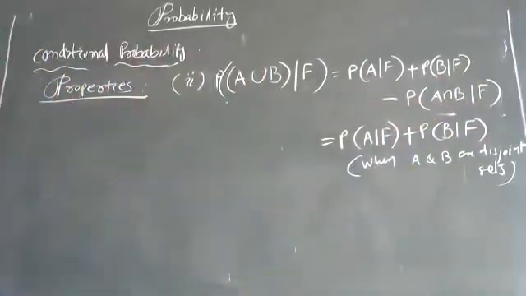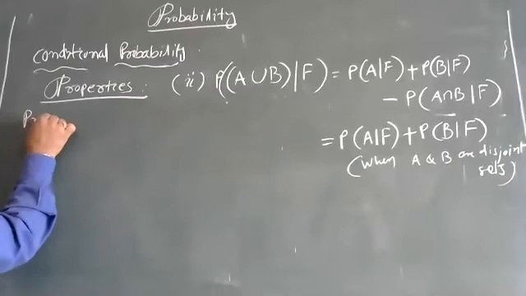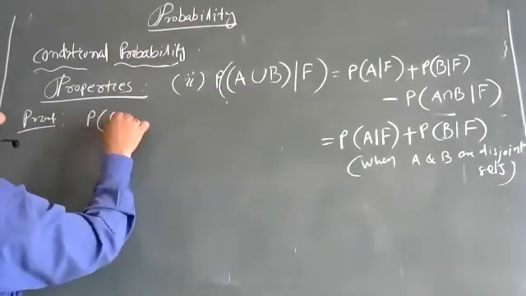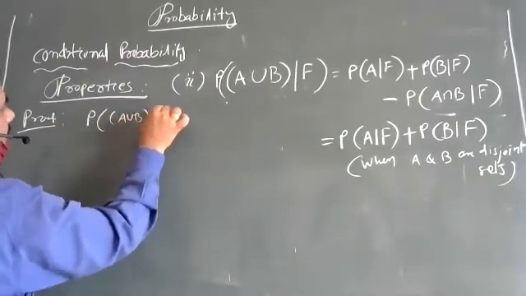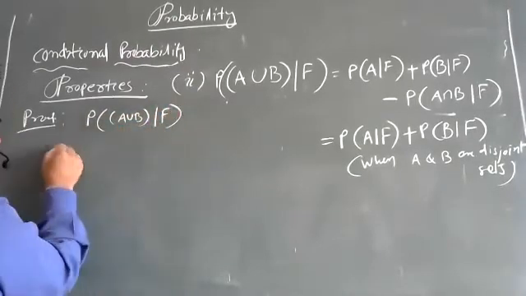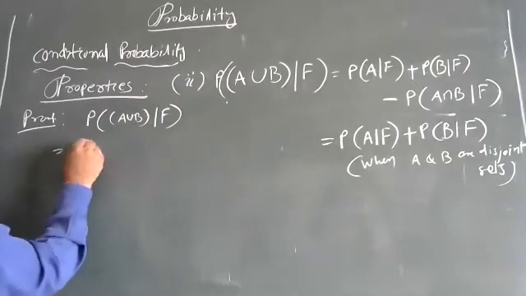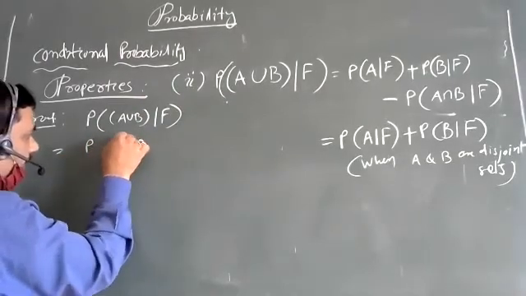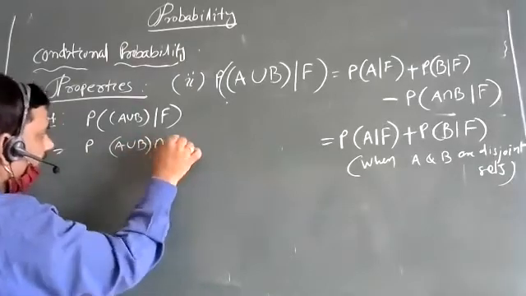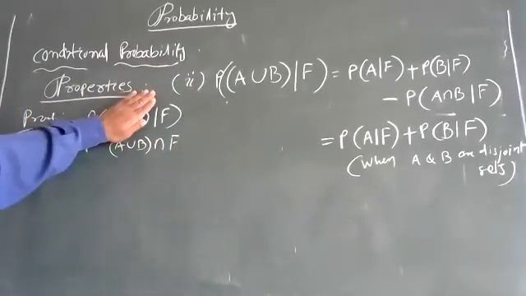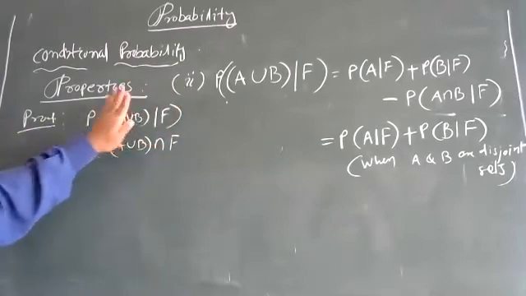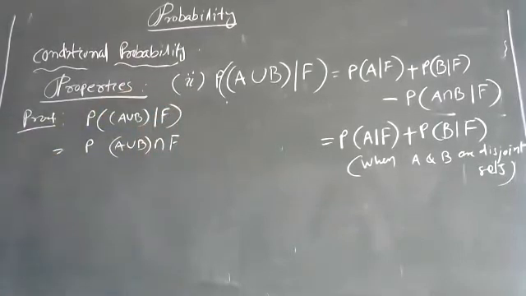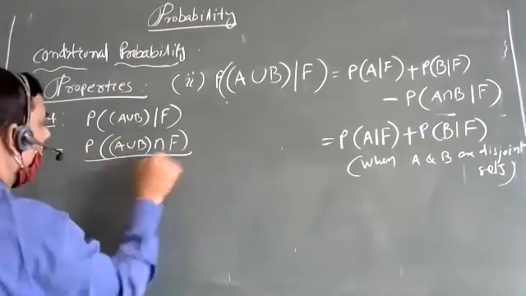Now let us prove this one. P of A union B given F. So as per the formula, what will you write? P of A union B intersection F by P of F. This is E now, E given F, E intersection F by P of F. So this one intersection this one by P of F.